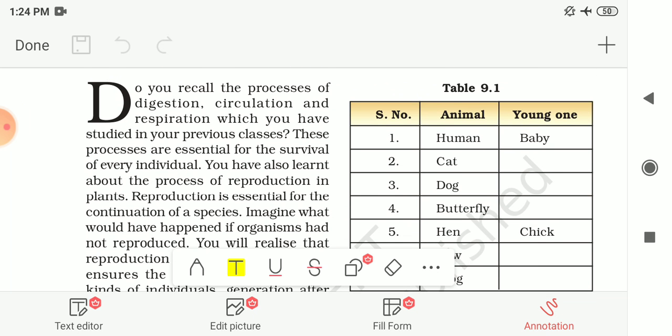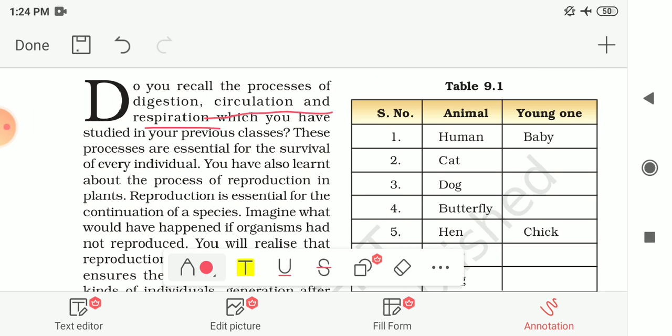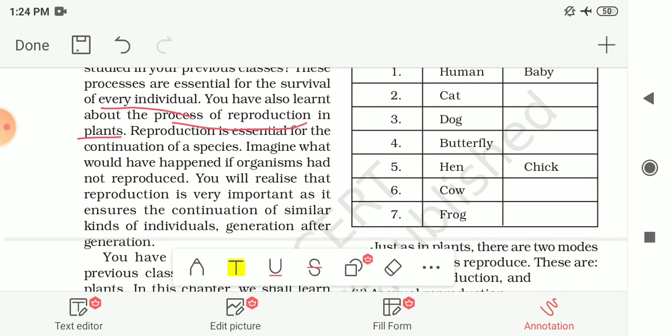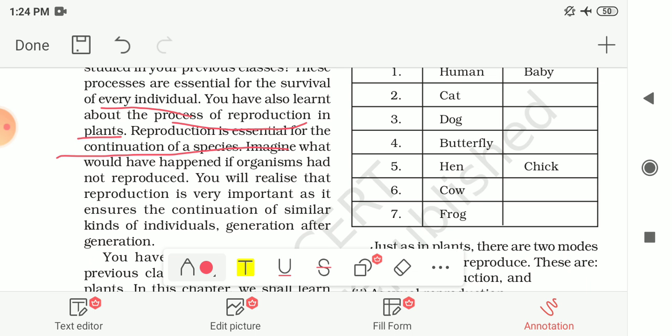Do you recall the processes of digestion, circulation and respiration which you have studied in the previous class? These processes are essential for the survival of every individual. We had already studied these different processes like digestion, circulation of blood and oxygen in our body, and then the respiration process. So all these processes are necessary for the survival of any individual. And you have also learned about the process of reproduction in plants. So reproduction is also essential for the continuation of a species.